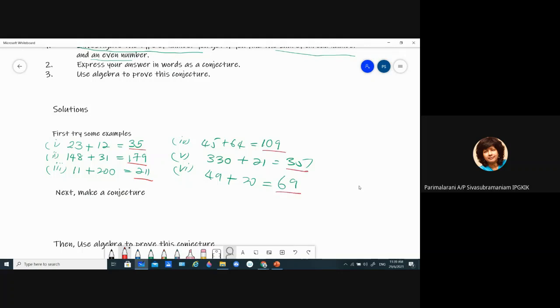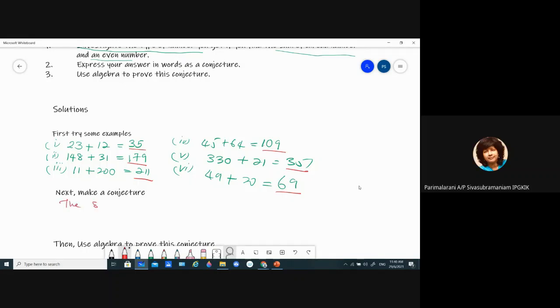So what is the conjecture that we can make here? Anyone? Addition of odd and even number equals an odd number. Very good.